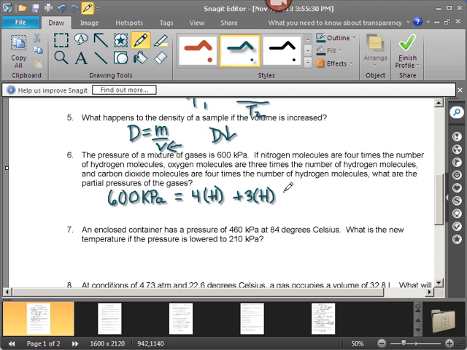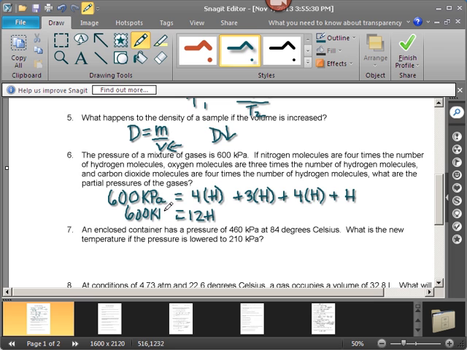Carbon dioxide is also 4 times hydrogen's value. And then hydrogen. So 4 plus 3 plus 4 plus 1, we've got 7, 8, 12. So 600 is equal to 12 times hydrogen's value.